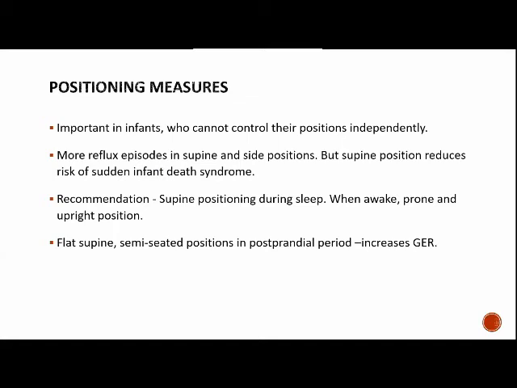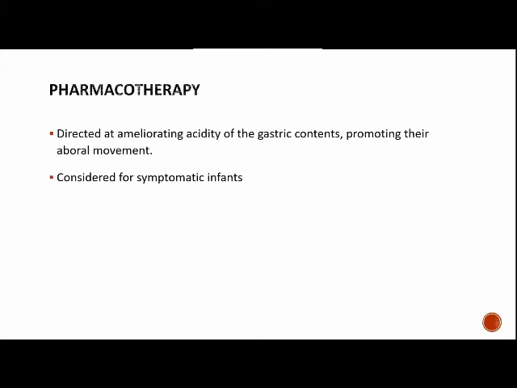When the child is in the prone or upright position, the gaseous content will come to the fundus and the liquid content will go to the pyloric region, which avoids GER. The flat supine position and semi-seated positions in the postprandial period increase GER, and are not advised. Coming to pharmacotherapy, it is directed at ameliorating the acidity of the gastric contents and promoting their aboral movement.